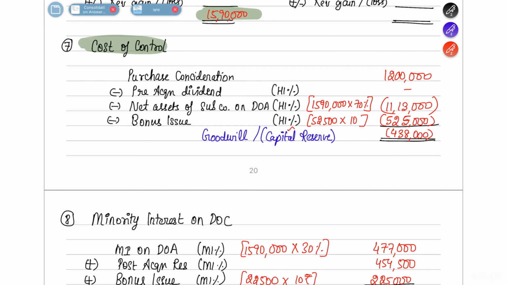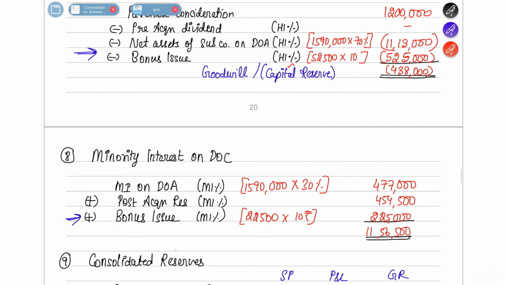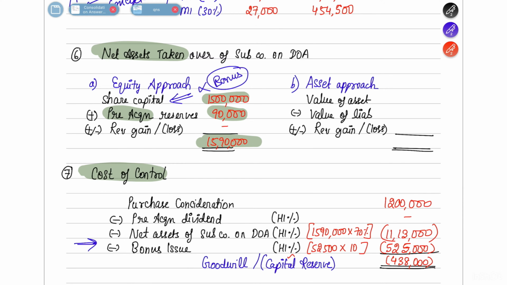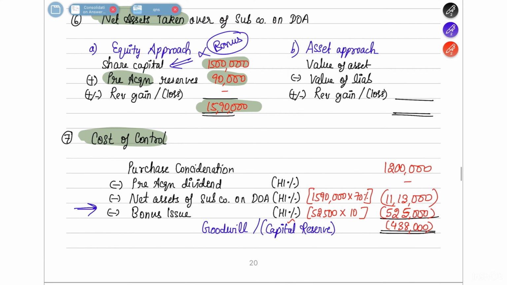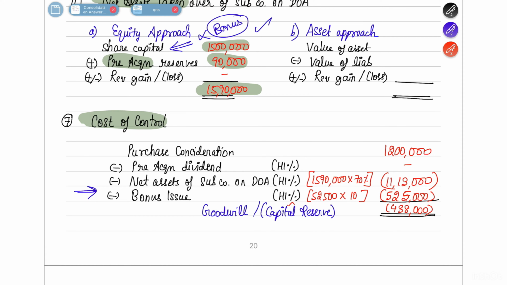Cost of control. So here one mistake that you all should not make is that here when you're writing share capital, please do not include the bonus shares. Don't make this mistake, because anyway below when we are finding out the cost of control or minority interest, we give an effect of bonus. So in the net assets taken over, you need not give that effect. Okay, fine. I hope you understood. In case you are giving the bonus effect here, then below you should not give. So it's always easier to follow the format I've given you. So don't include the bonus issue here.